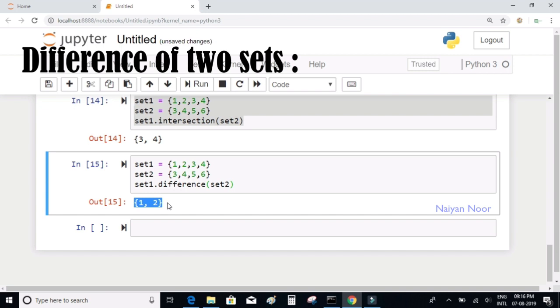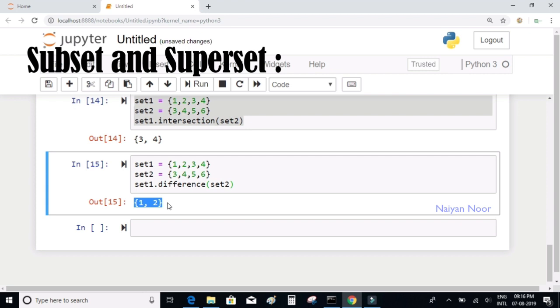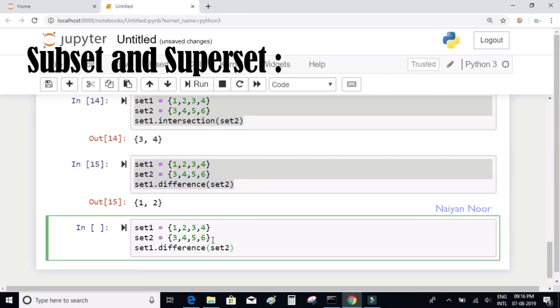Okay, so there's a function to find out if a set is a subset of another set. Let me try to show an example here. I'll say set 1 equal to 1 2 3 4 and set 2 equal to 3 and 4. So now I'll write a statement set 2 dot issubset of set 1.